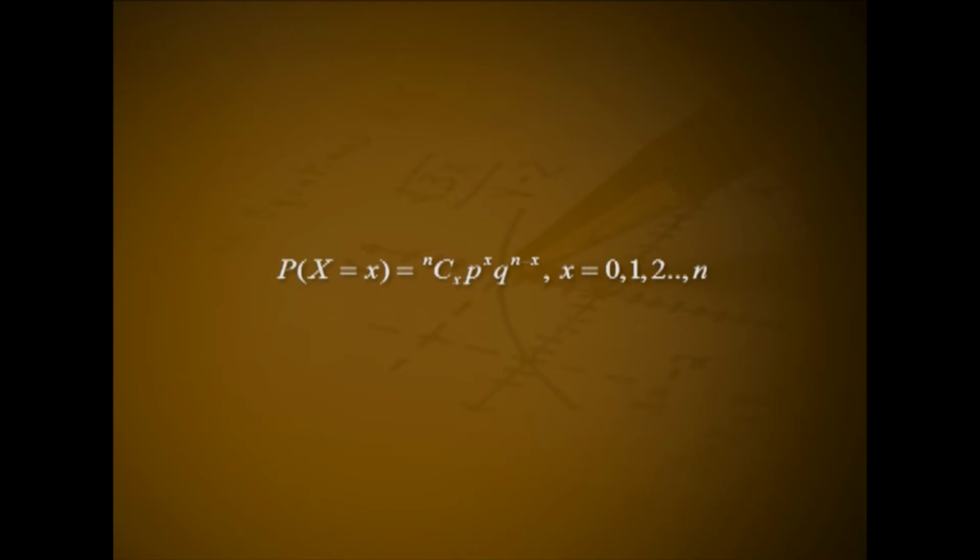There are nCx mutually exclusive ways, each with probability p raised to x into q raised to n - x, for the happening of x successes out of n repetitions of the experiment. Hence, probability of X = x is equal to nCx into p raised to x into q raised to n - x for x = 0, 1, 2, up to n.